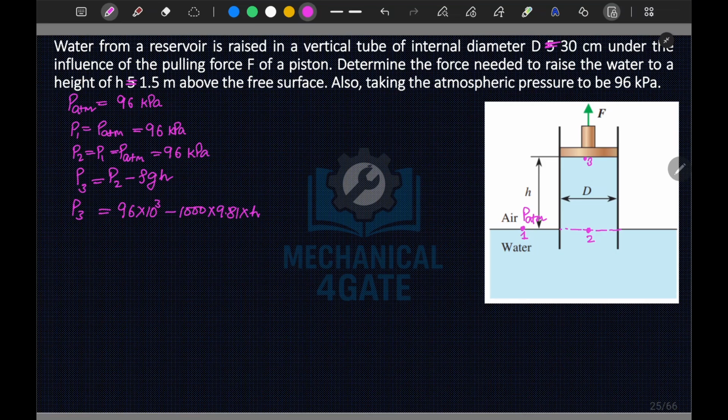We know that for this to be balanced at height H, let's consider the piston differentially. Let's say this is your piston. On the piston, an upward force of F is acting. And the pressure acting downward, since we are moving upward, will be below that of atmospheric. Here your atmospheric pressure will be acting.